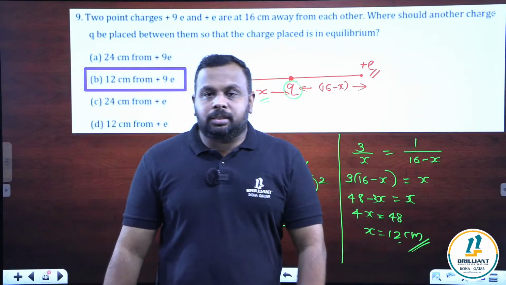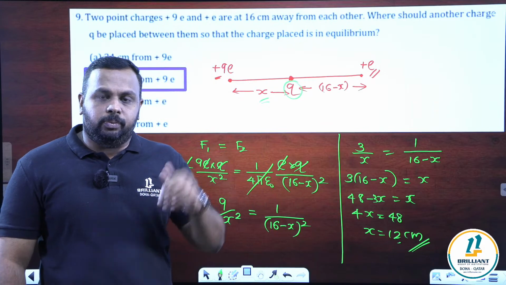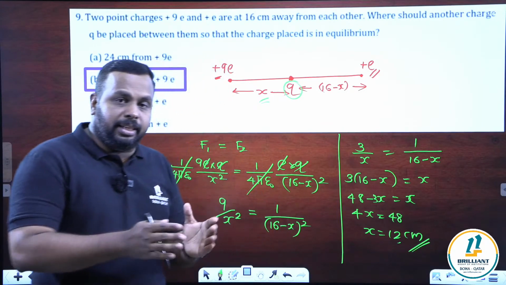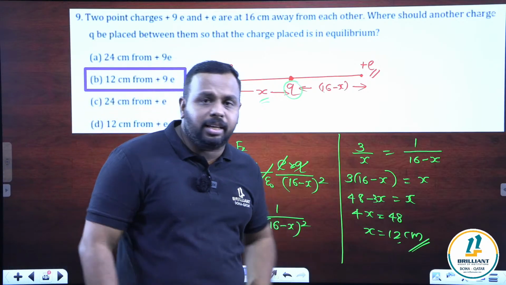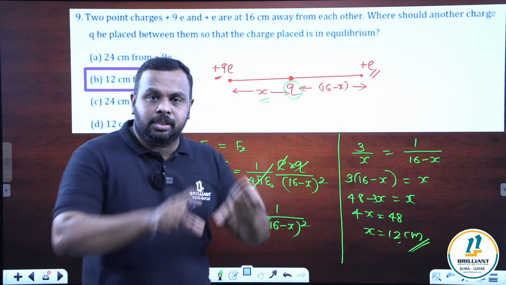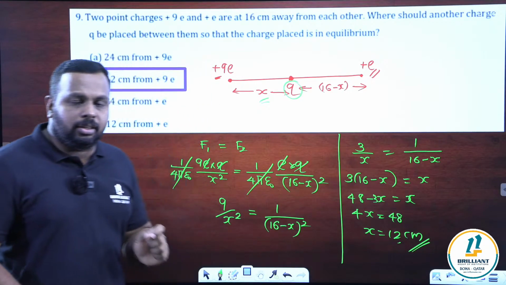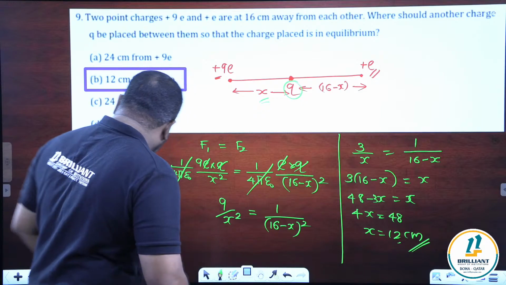Is it okay or not? Important question. We are using the idea of superposition principle. To find the net force, we have to take the vector sum. So that's the idea we are using here. There are two forces equating the magnitudes. Clear or not? I think I can go to the next question now.